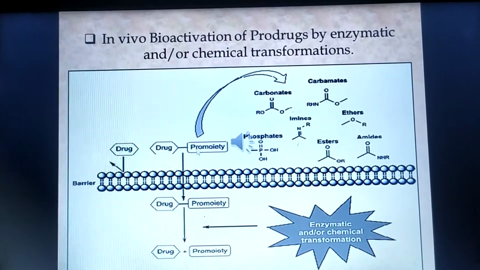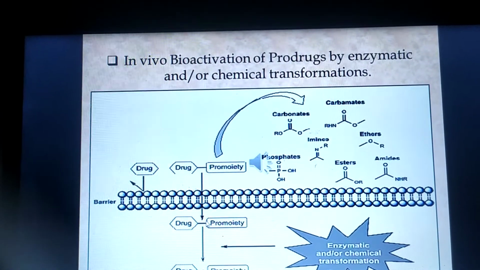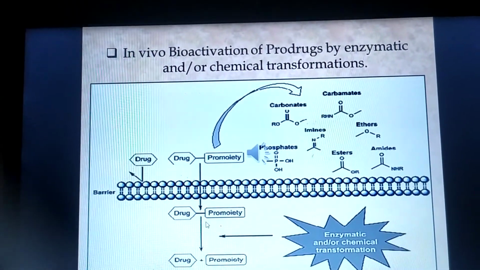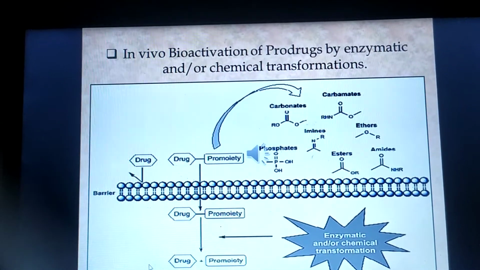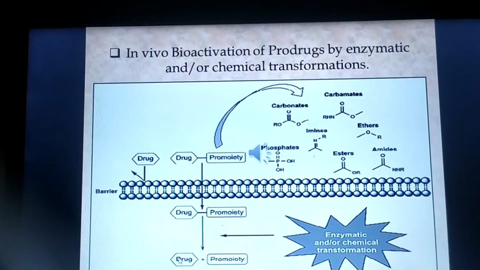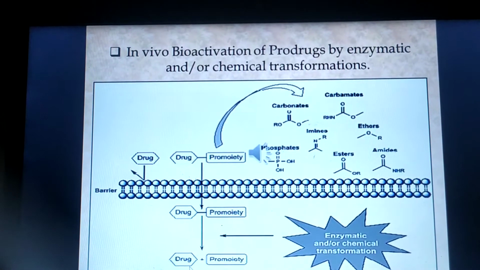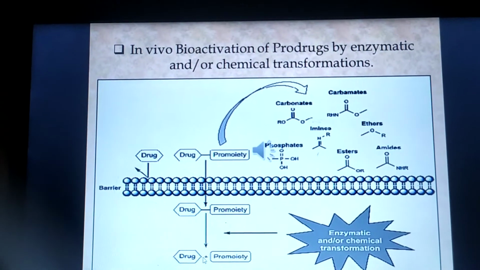So the prodrug easily crosses the barrier. After crossing the barrier, in vivo, it is transformed by chemical or enzymatic action and converted to the active drug, and the pro-moiety detaches from the active drug. The active drug shows its pharmacological effect.